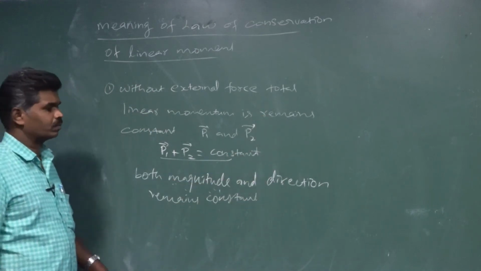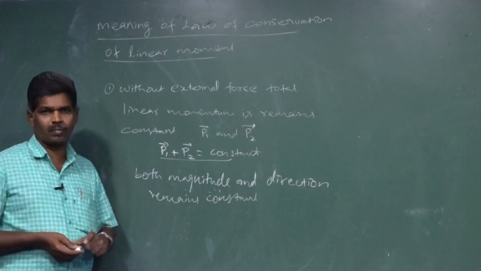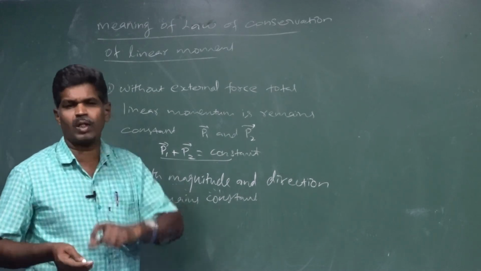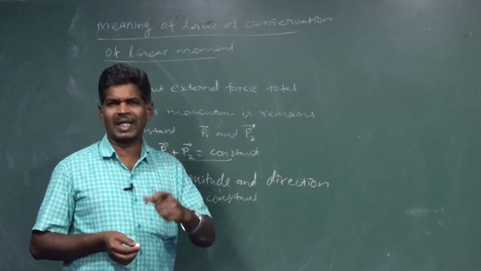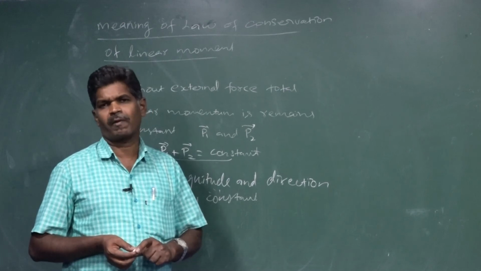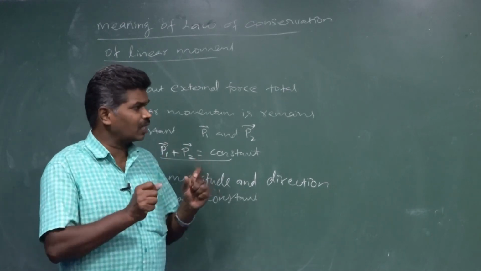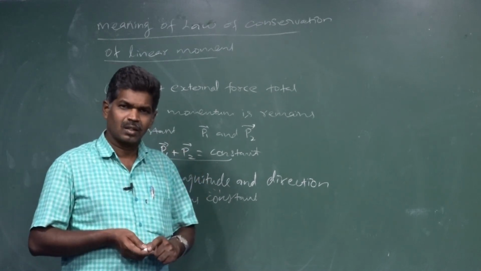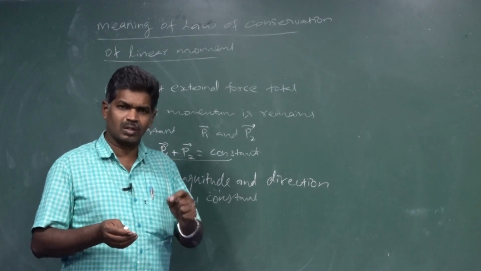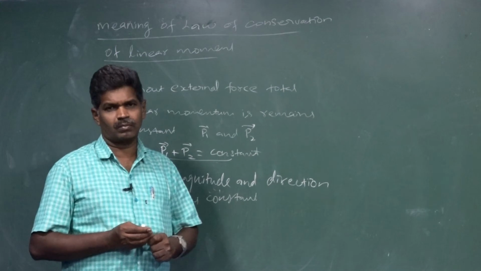Next point: if you want to analyze any particle's or system's motion, we may use Newton's second law or consider the linear momentum. For analyzing the motion of a system of particles, we can use Newton's second law or linear momentum.